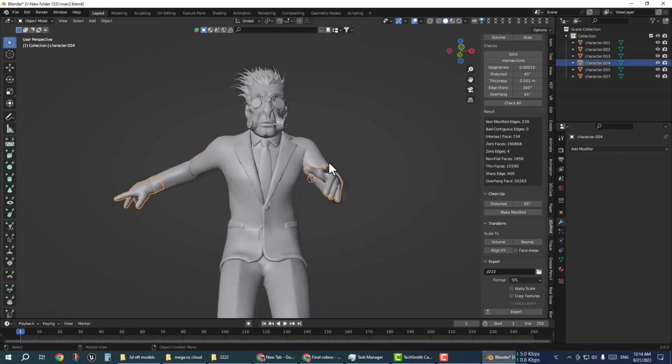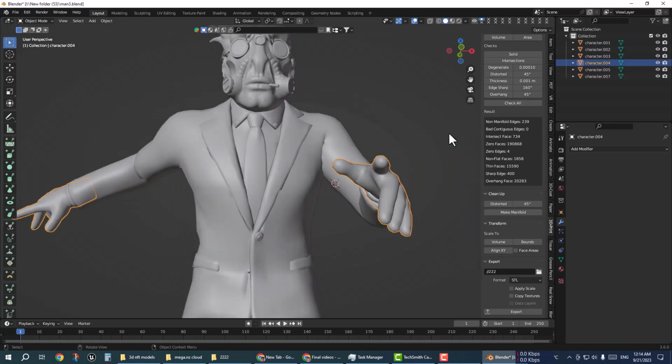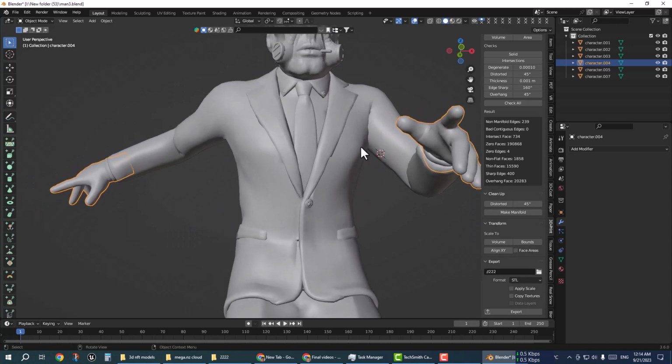I'm going to select the hand and make it magnified. This is all zeros. That's all correct, but it's not working inside the Meshmixer. So what is the next process?